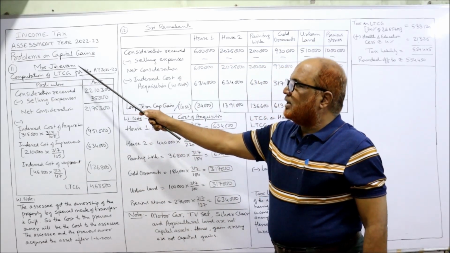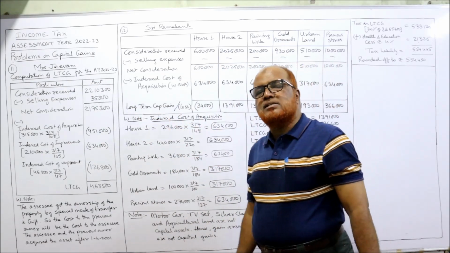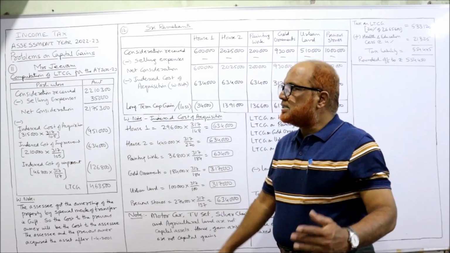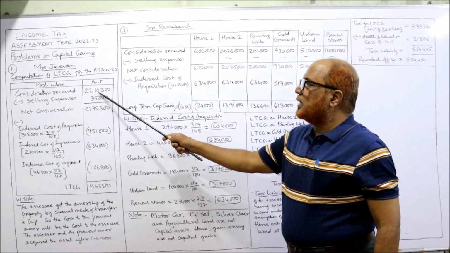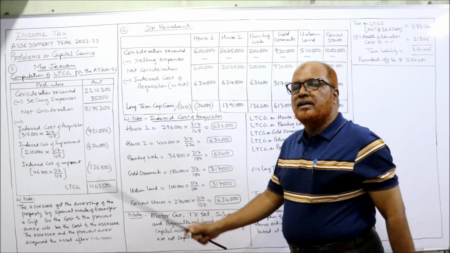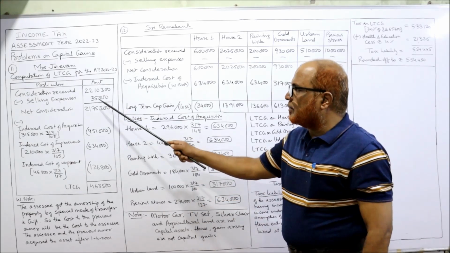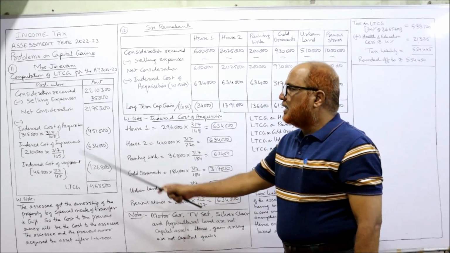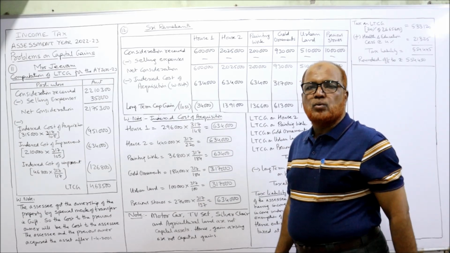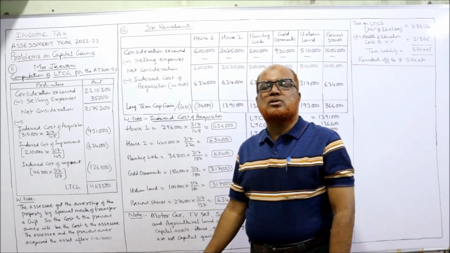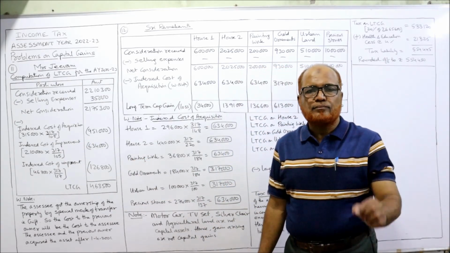Now, Mrs. Jeevani, computation of long-term capital gain for the assessment year 22-23. Consideration received. The selling price is given in the problem, 22,10,300. From this we deduct the selling expenses. That is given in the problem, 35,000. Deduct, net consideration 21,75,300. From this we deduct the indexed cost of acquisition.